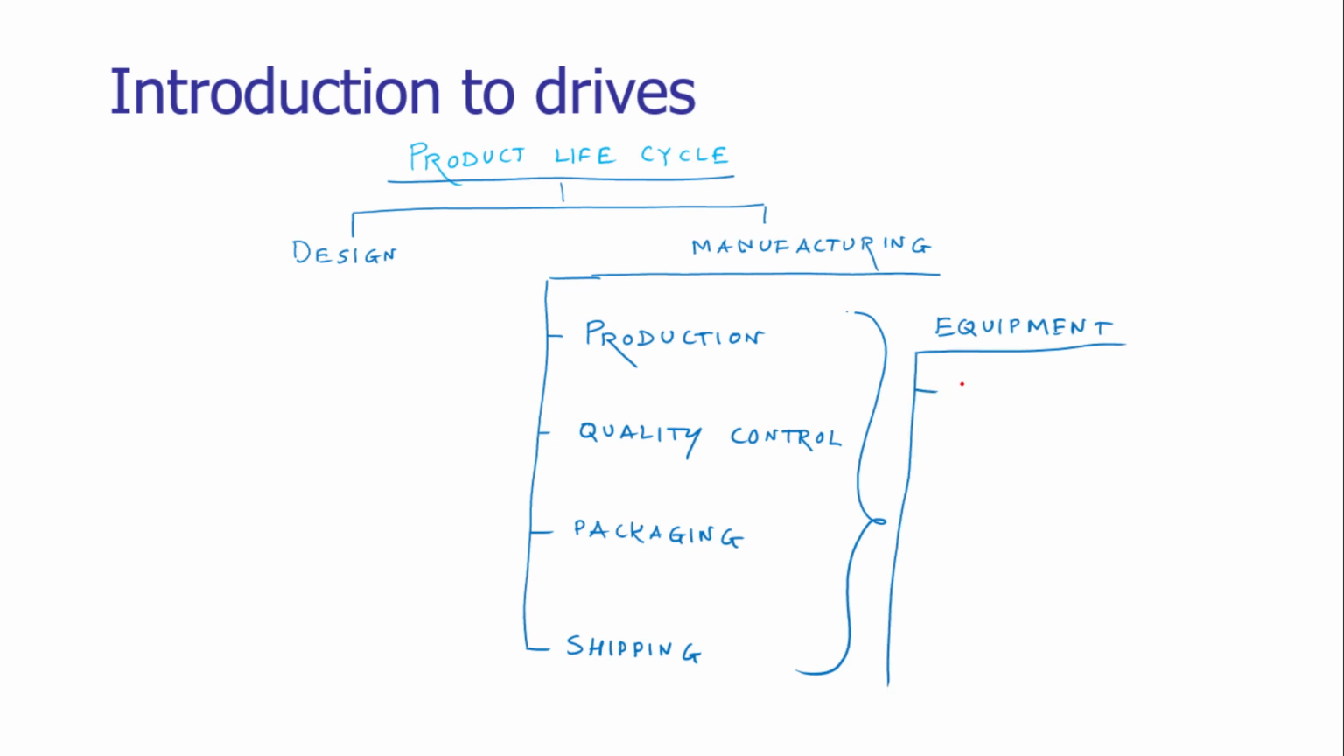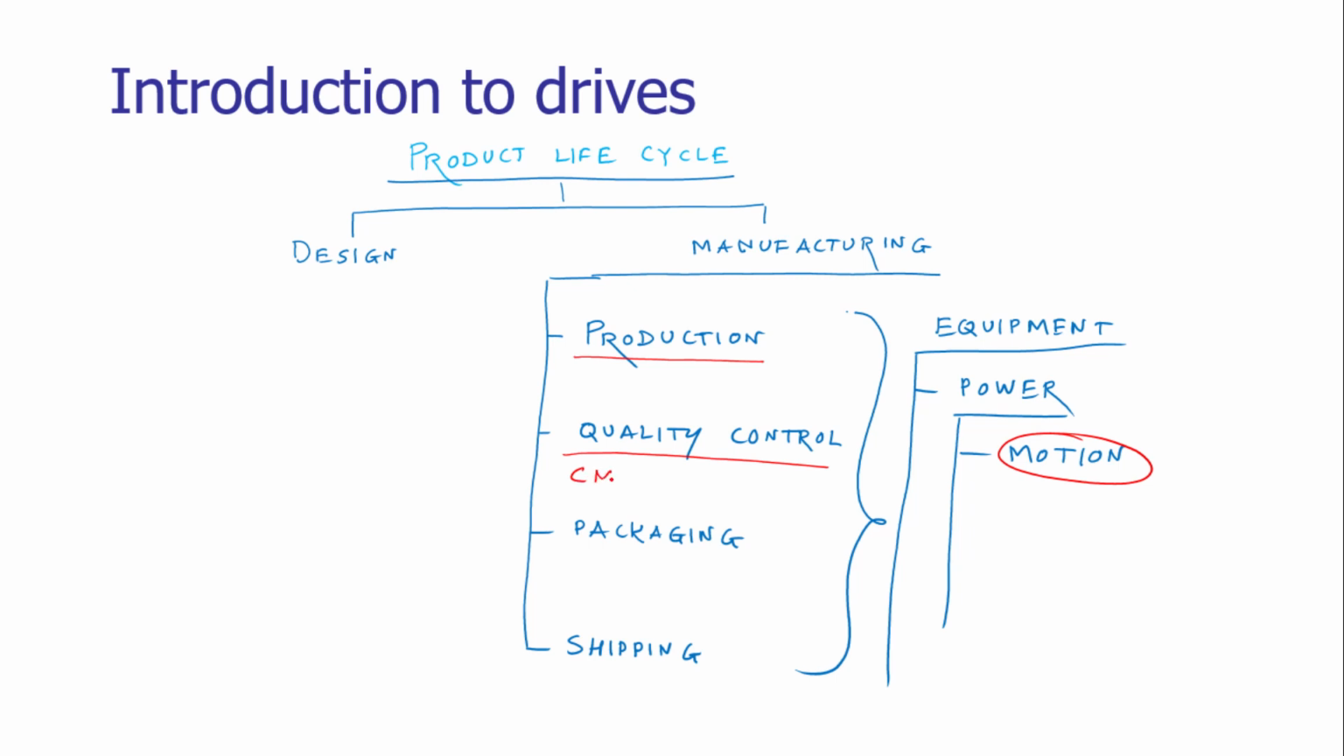This equipment requires power to operate, and this power will be utilized to have the relative motion between the tool and the workpiece or various elements of that equipment, maybe for the transformation which is required in the production operation, say conversion of the raw material into the finished product. It may be required in the quality control operation. The motions are required in quality control operation.